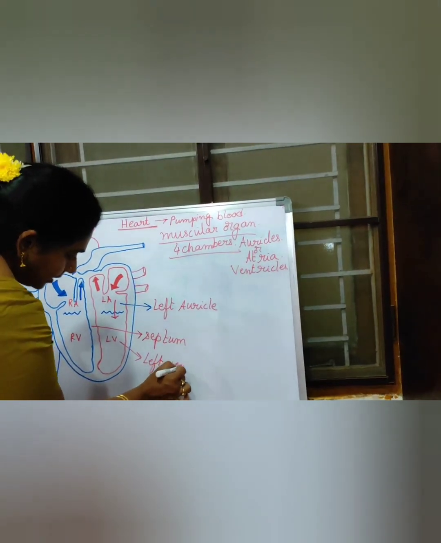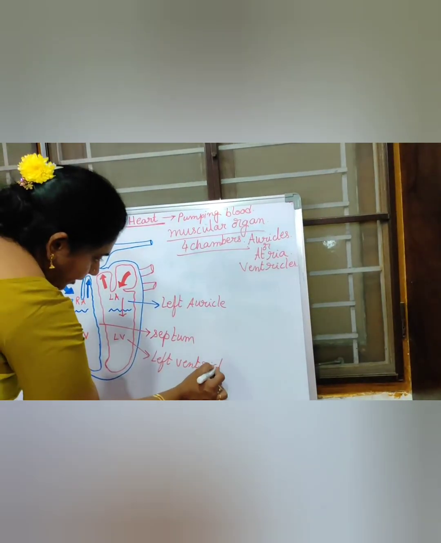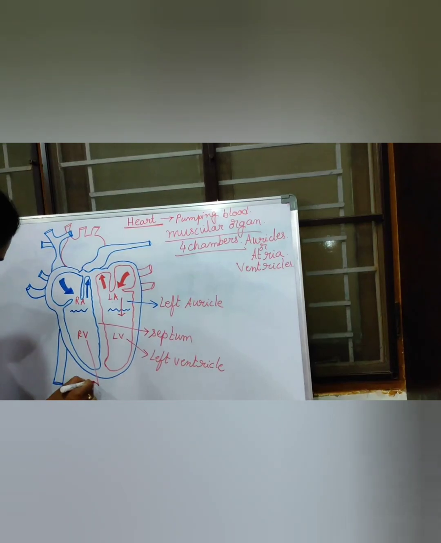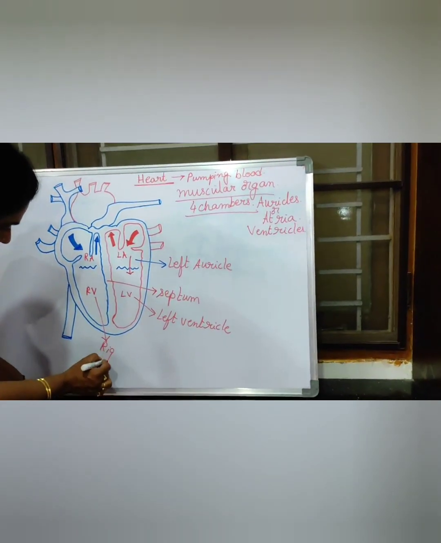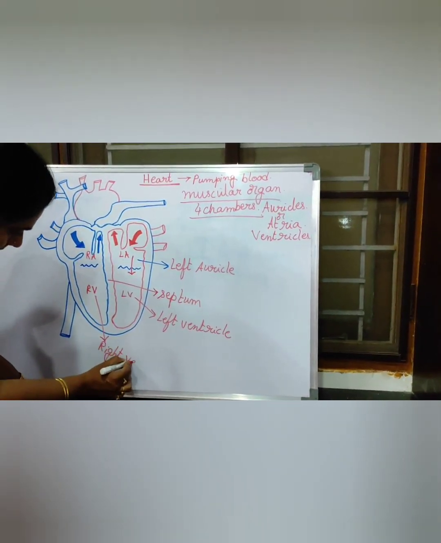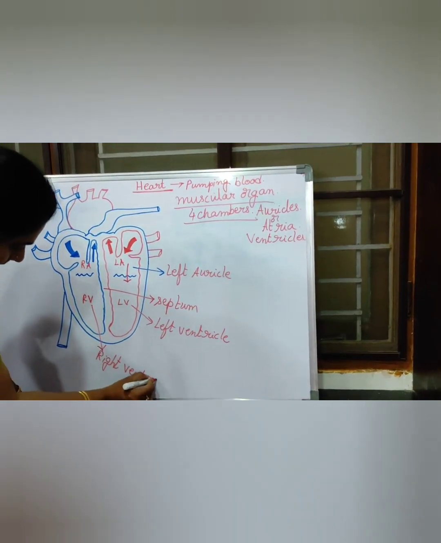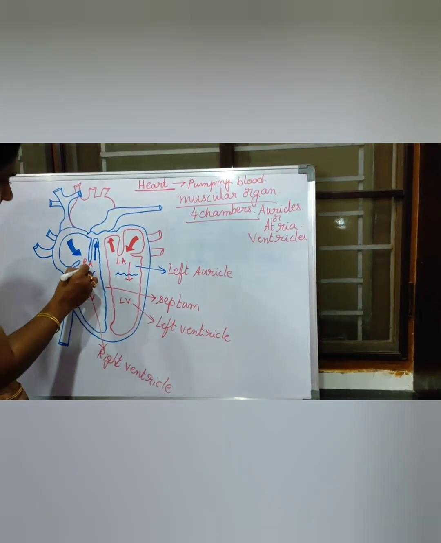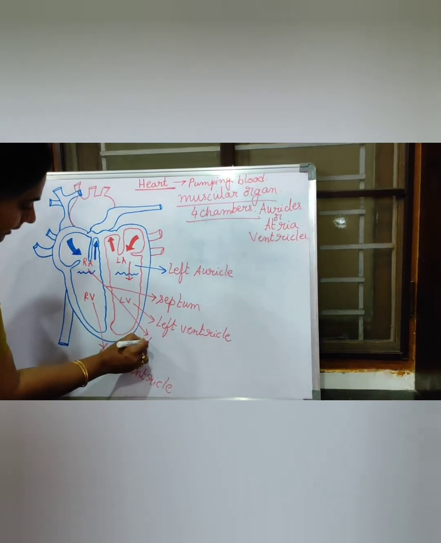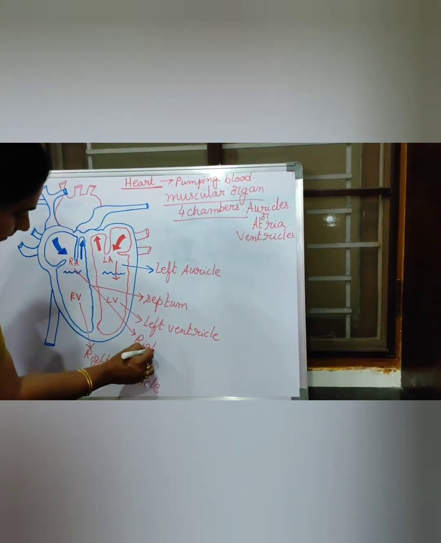Just I am again labeling the parts for your better understanding. And this is called as right ventricle and this is called as right auricle.